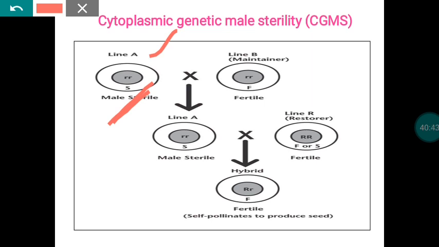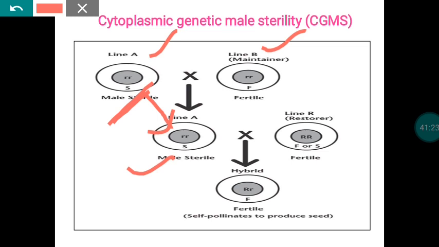For the purpose of multiplying the A line, here we are going to use a B line. The B line is otherwise popularly known as the maintainer line. This is mainly for the purpose of maintaining and multiplying the A line. By crossing A with B, we can multiply the A line. The multiplied material will also have a male sterile nature. The reason for that male sterility was already explained in the CMS itself. So by crossing A cross B, we are getting multiple numbers of the A line with a male sterile nature.